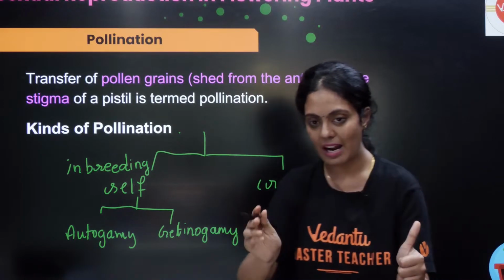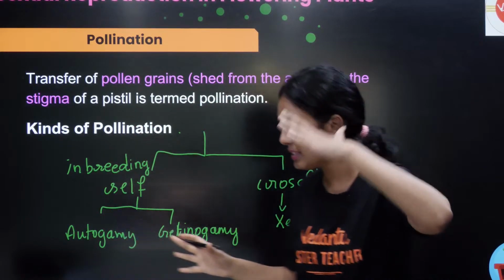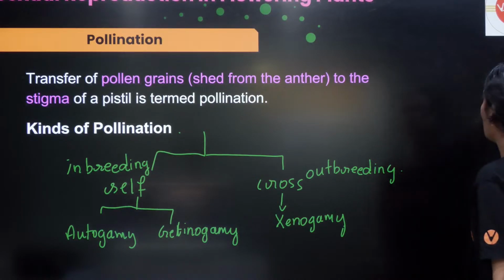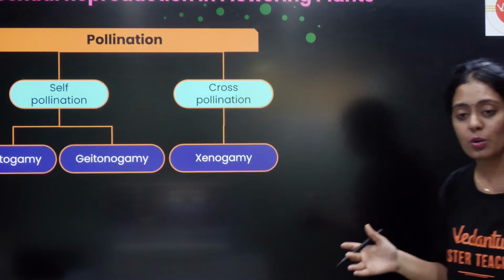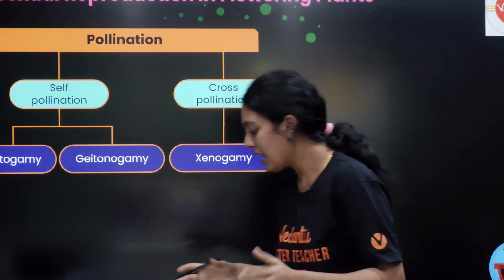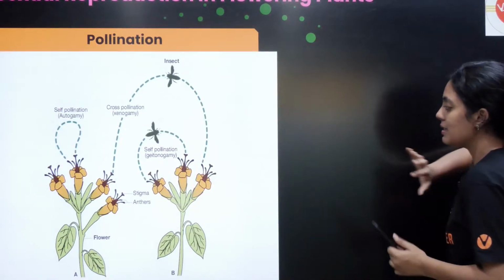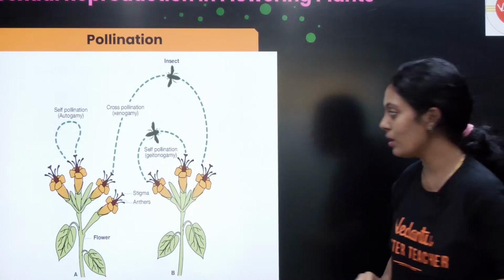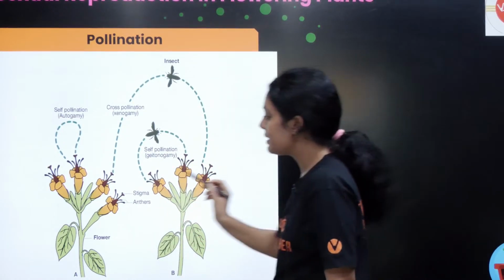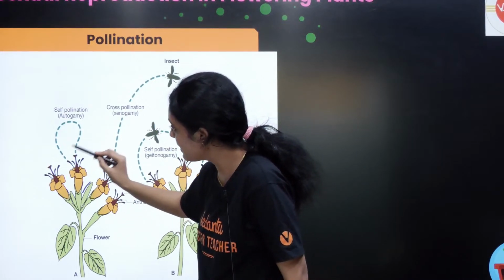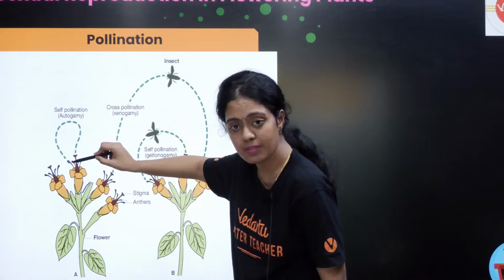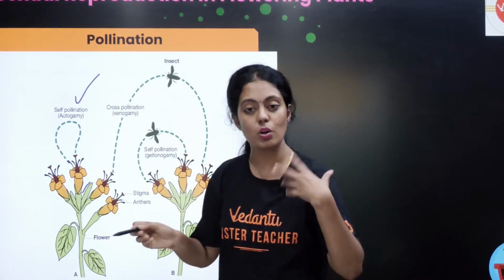Okay, did everyone understand, get a brief idea of what is self pollination and cross pollination? Any doubts in this, please do let me know. Okay, autogamy, geitonogamy and xenogamy. Okay, புரிஞ்சதா? எல்லாருக்குமே புரிஞ்சதா? Yes, there is a very nice picture which is given. Okay, auto na enna? இது வந்து ஒரே flower. Okay, this is the same flower. Okay, you can see the transfer of pollen from the anther to the stigma. So that is a self pollination, auto.